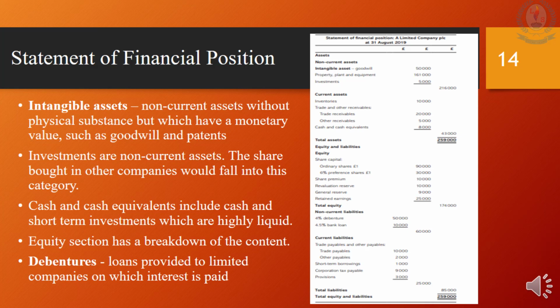There might be intangible assets in the question. This should be under non-current assets. All the tangible assets should be adjusted with depreciation and recorded as a common figure in the name of property, plant and equipment. Investment is another asset recorded under non-current assets. These could be shares bought from another company. Cash and cash equivalent under current asset is the amount of cash plus any short-term investments that are readily convertible into cash.